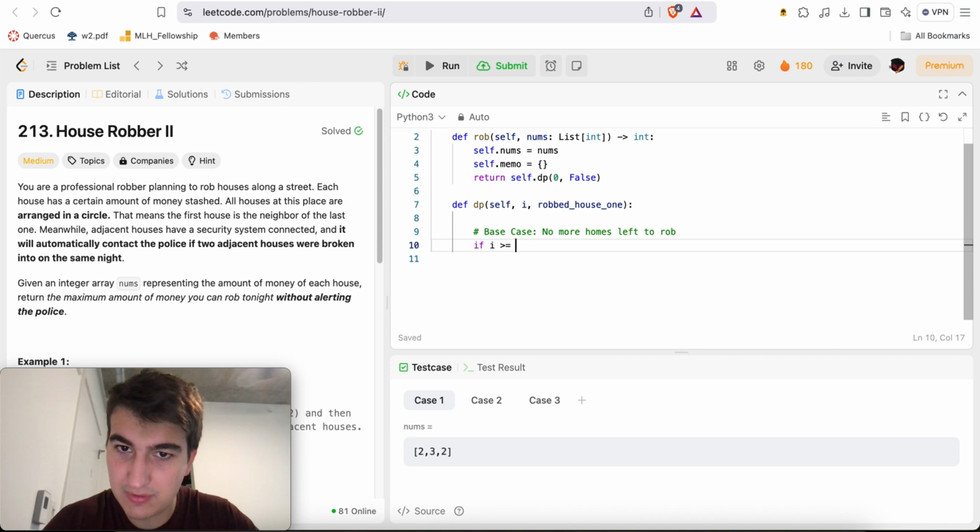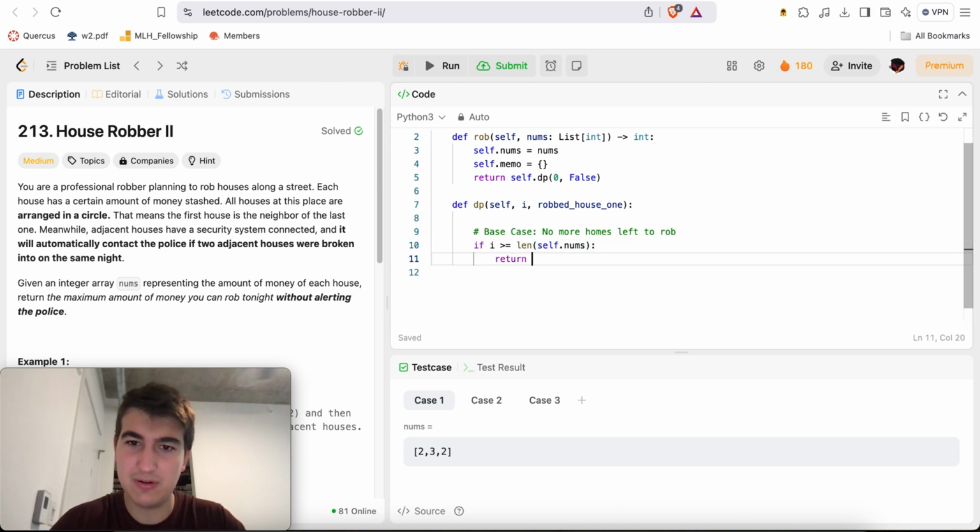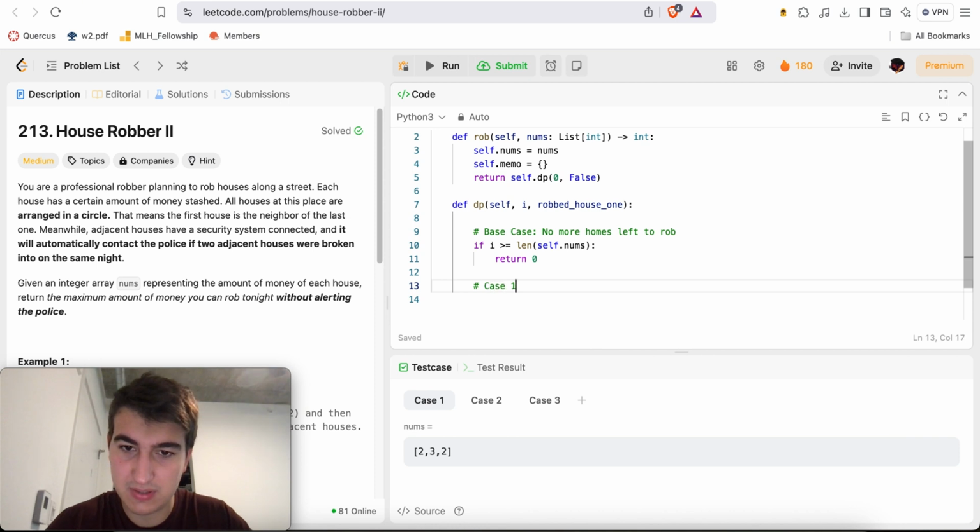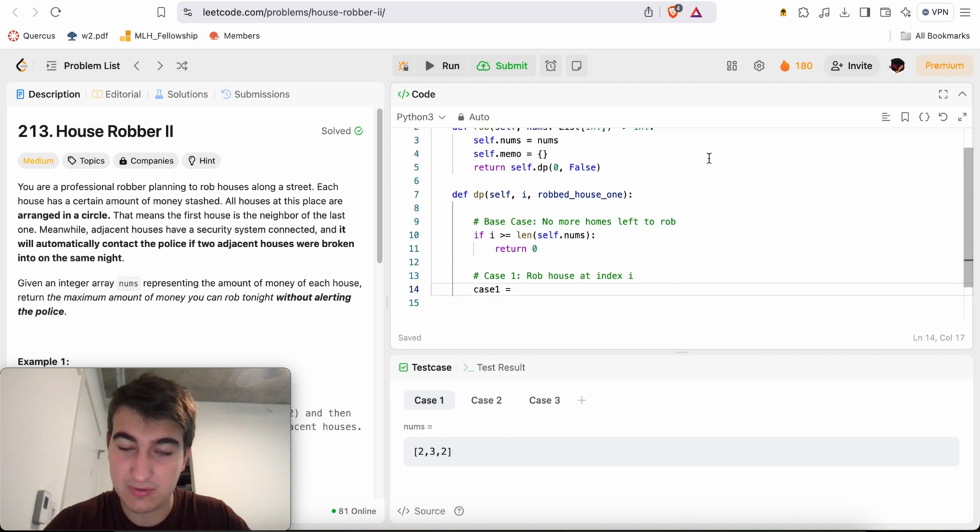If i is greater or equal to the length of self.nums, then we'll just return 0. Case 1 is rob house index i. Case 1 is equal to self.nums at index i plus self.dp at index i plus 2.